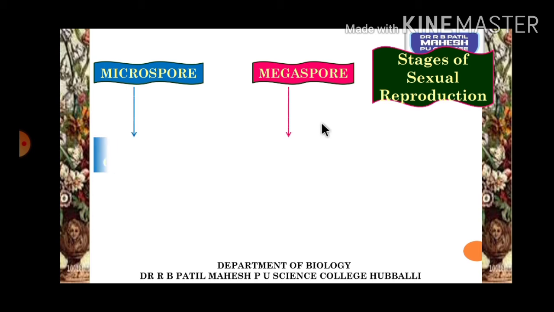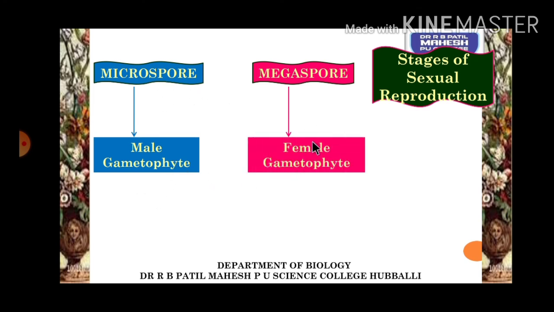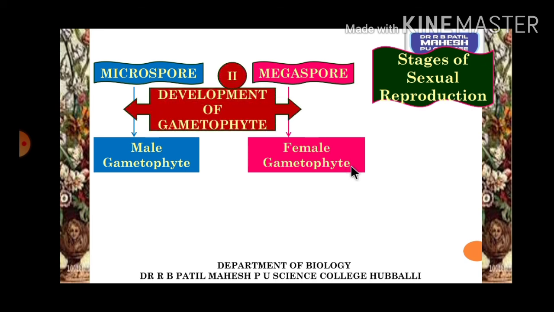Just now we discussed up to the formation of the microspore and megaspore. Now these microspore and megaspore further undergo cell division. Microspore will develop into a male gametophyte, which is called pollen grain, and megaspore develops into a female gametophyte, and that is the embryo sac. This is the second stage, where microspore develops into a male gametophyte and megaspore develops into a female gametophyte.